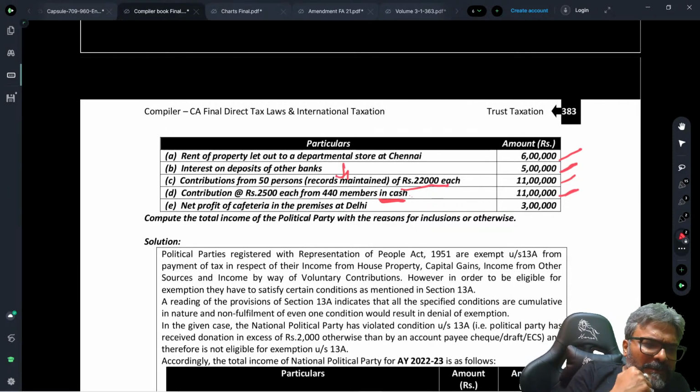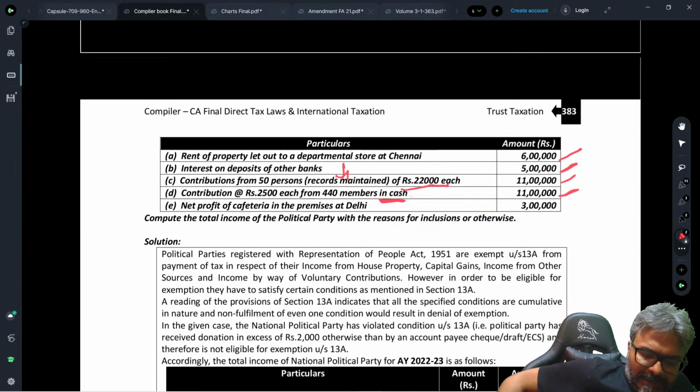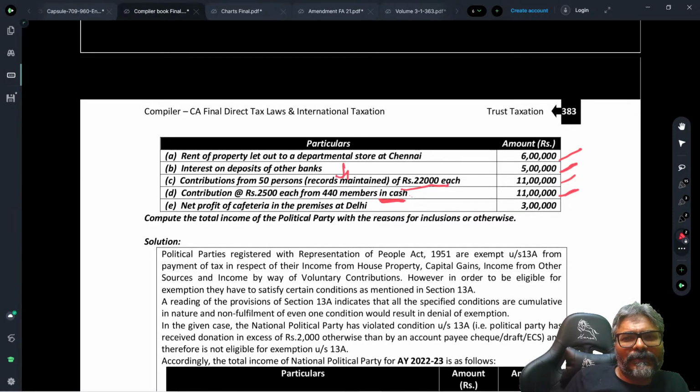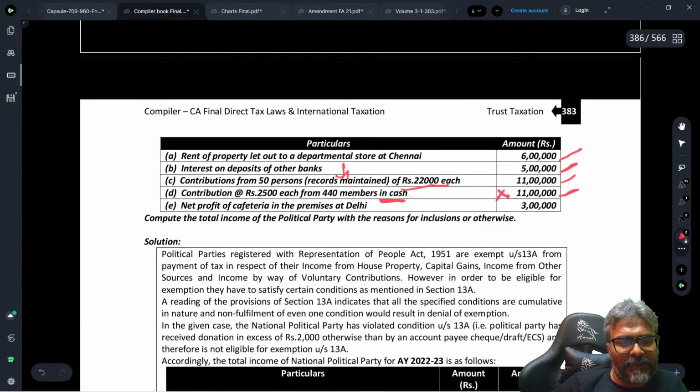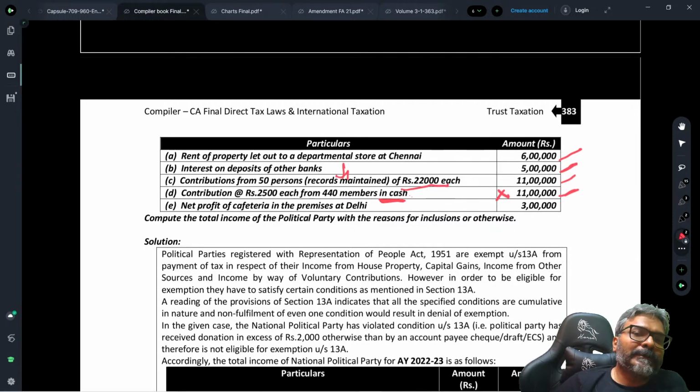How much ultimately was allowed, students, here? What was the maximum threshold in this case? As simple as that. Can you tell me the maximum threshold? And students, the maximum threshold in this case was 2,000, isn't it? So 2,000 was the maximum threshold, but they have done this. Now my question to all of you is this: only this 11 lakhs of the exemption would be lost, Amruta, or the entire exemption would be lost.